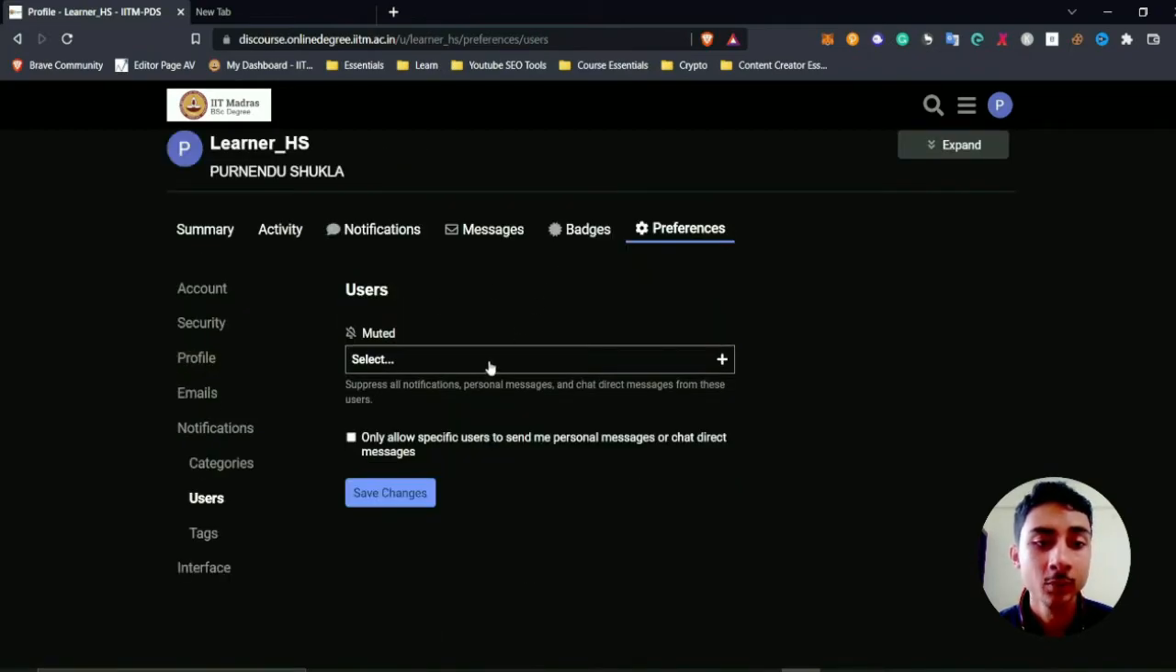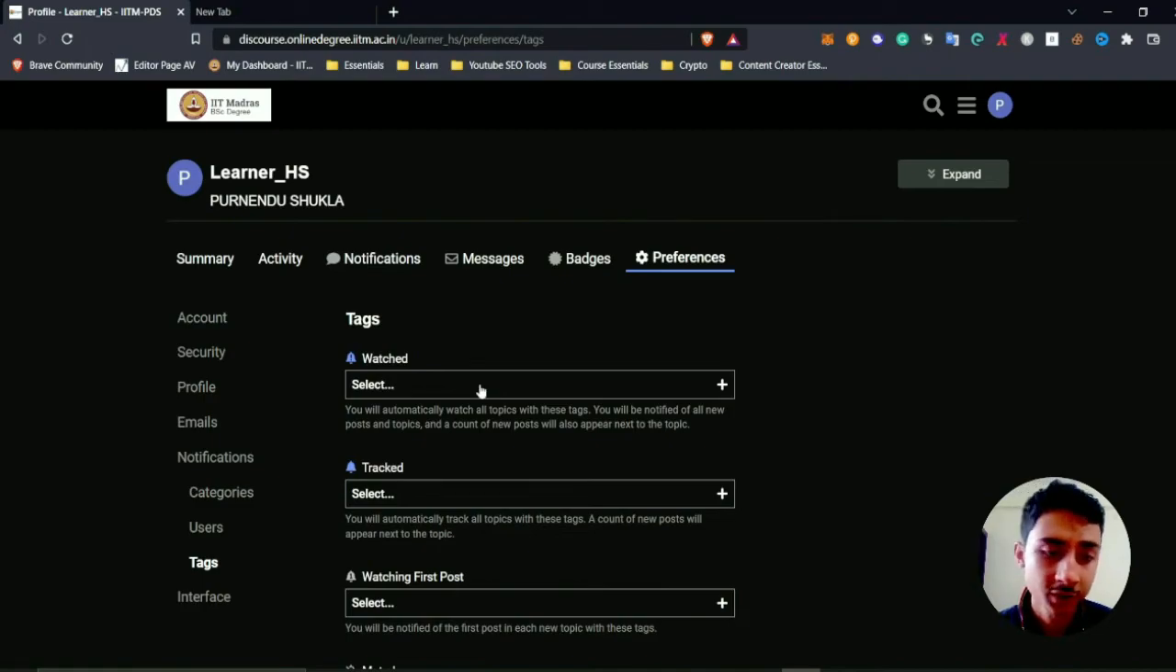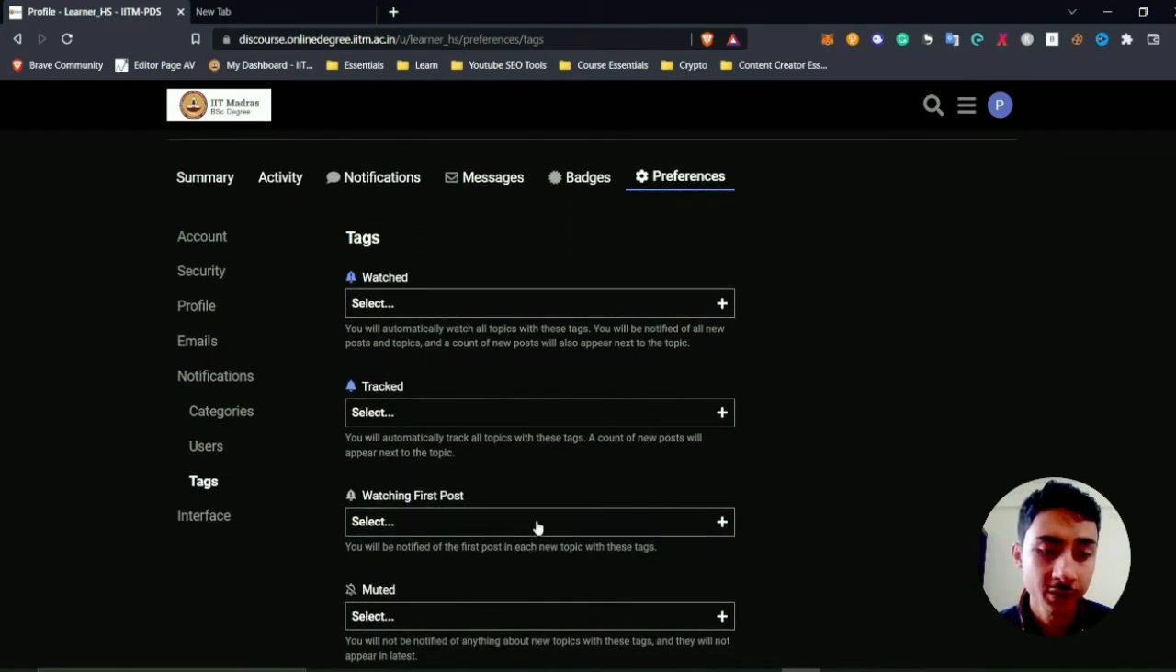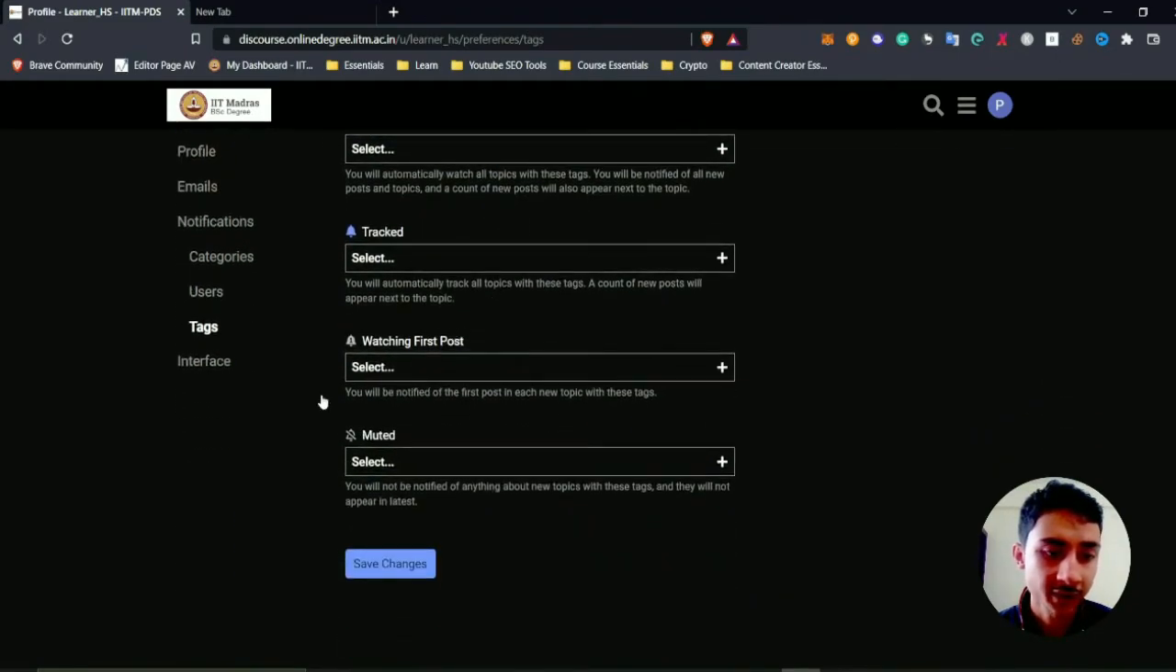Now you can set which users you want to mute, and you can also allow specific users to send personal messages. Now tags. If you want to watch certain tags or track or watch the first post using that given tag, and if you want to mute a tag, you can do it from the tag section here.